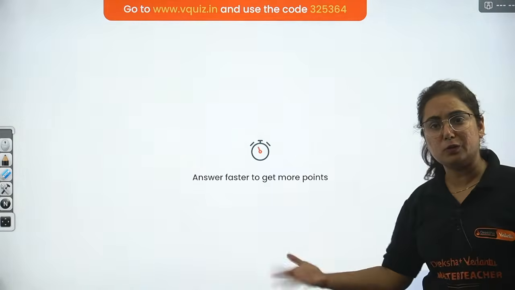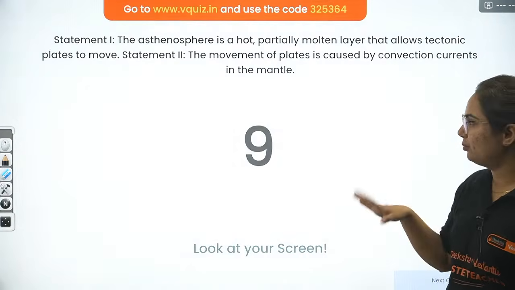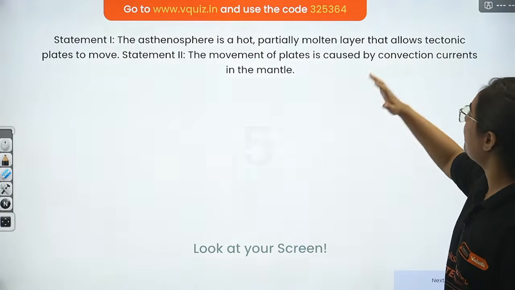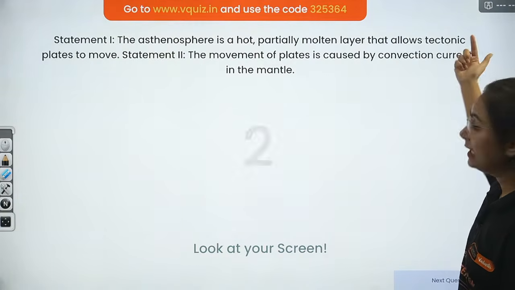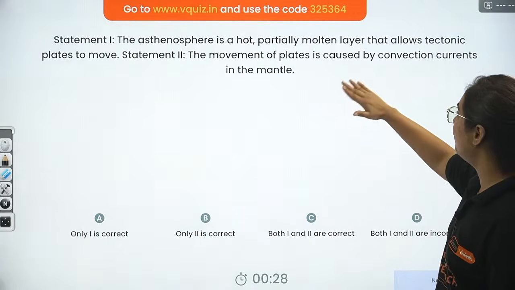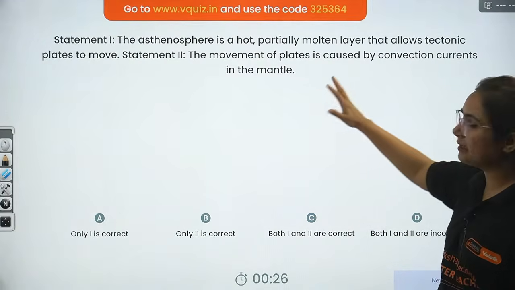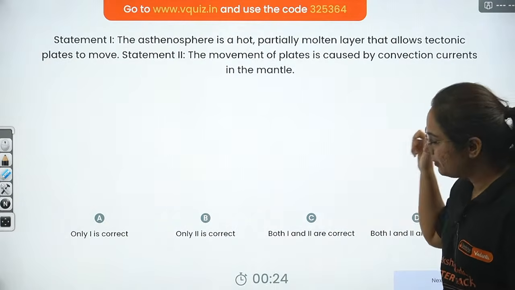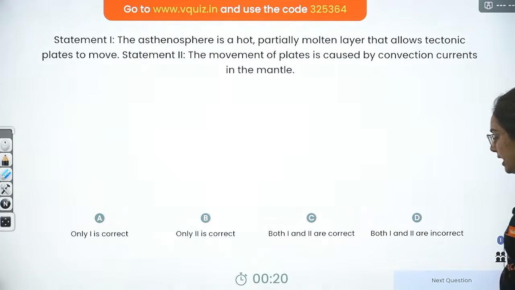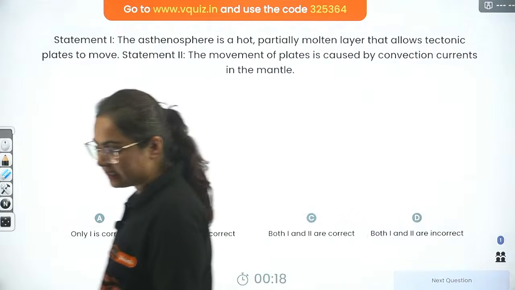Next question, get ready to play. Question number 15 out of 15, last question. By the way, I have more. Statement 1: the asthenosphere is a hot, partially molten layer that allows tectonic plates to move. Is it? Statement 2: the movement of the plates is caused by convection currents in the mantle. I'll explain it later, but you try to answer. Only 1 is correct, only 2 is correct, both 1 and 2 are correct, or both 1 and 2 are incorrect.